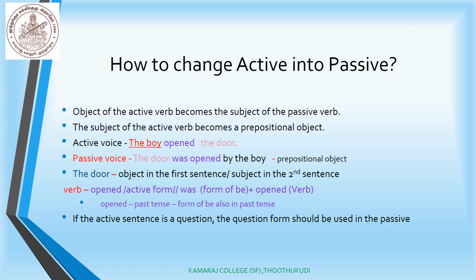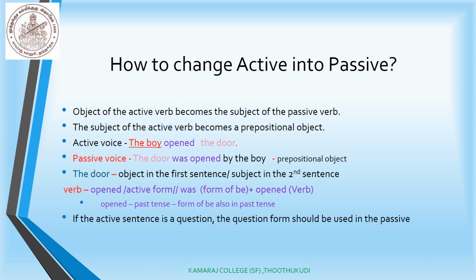How to change active into passive? Normally, a sentence has a subject and a predicate. We divide the sentence into subject and predicate, and after the subject, a verb is there and then an object is there. So, in any sentence, the subject comes first, then the verb, and then the object. The object of the verb becomes the subject of the passive verb.